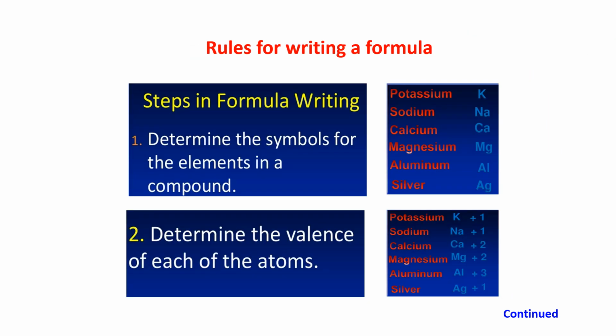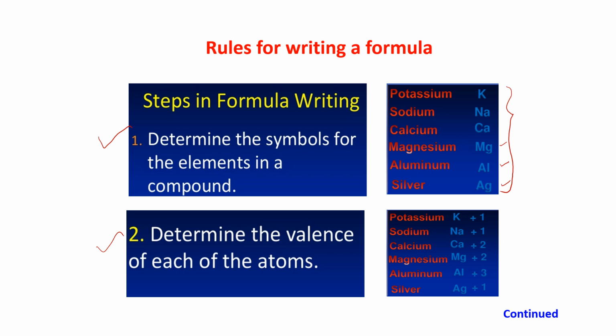Again it is said the same thing. Steps in writing formula. Number 1, determine the symbol of the elements in a compound. That means the symbols are given here. Some symbols: potassium is K, sodium is Na, calcium is Ca, magnesium is Mg, aluminium is Al, silver is Ag. And then number 2, determine the valencies of each of the atoms.